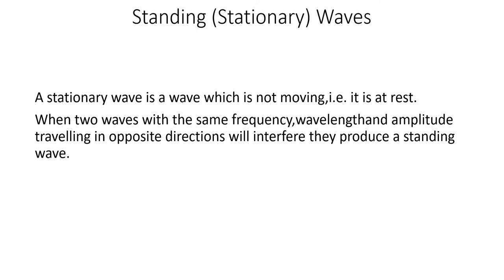When two waves with the same frequency, wavelength and amplitude traveling in opposite directions interfere, they produce a standing wave. So two waves are needed. They should have the same frequency, same wavelength and same amplitude, and they are traveling in opposite directions. When they meet, they can produce a standing wave.